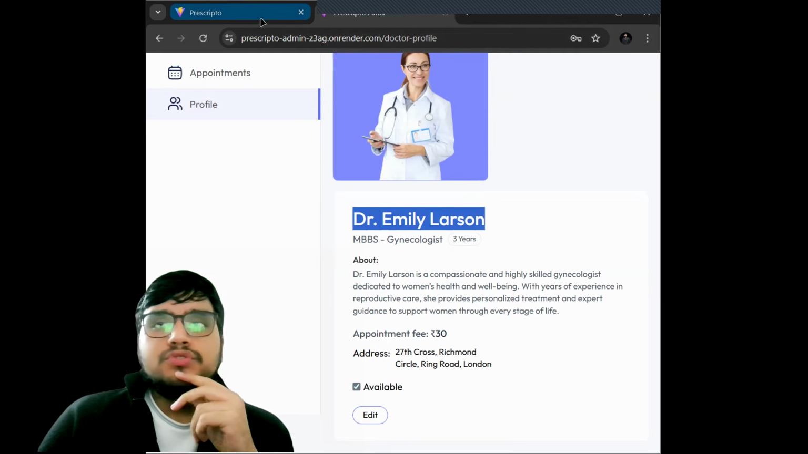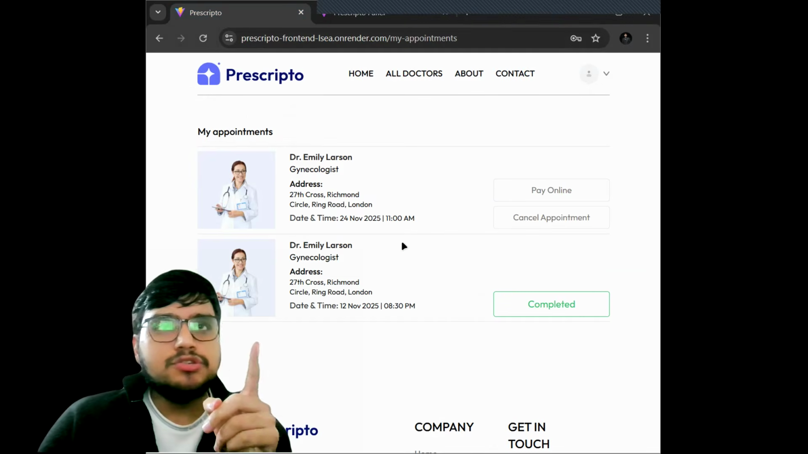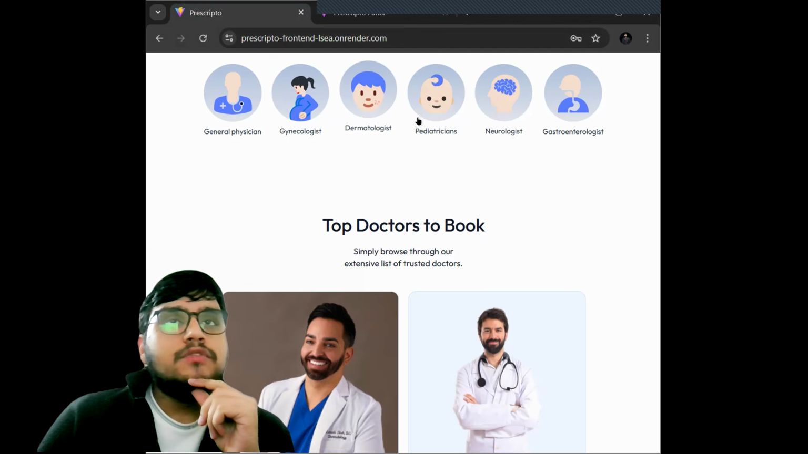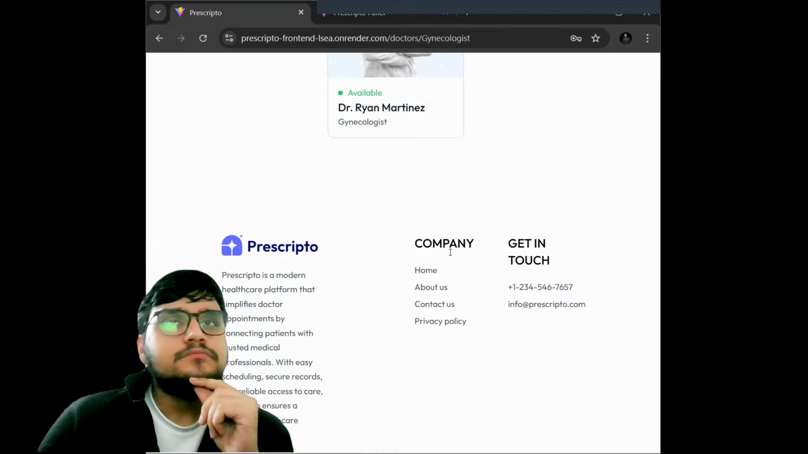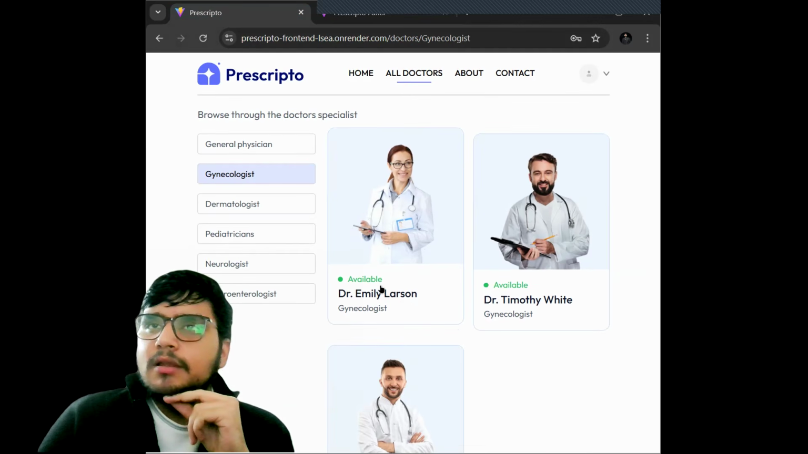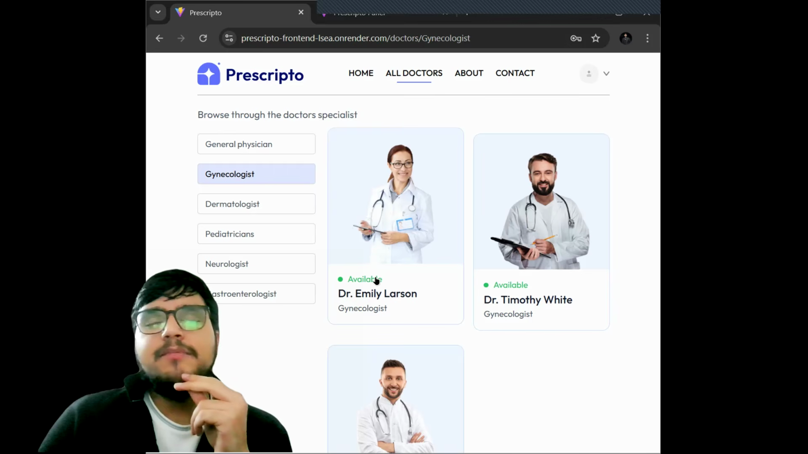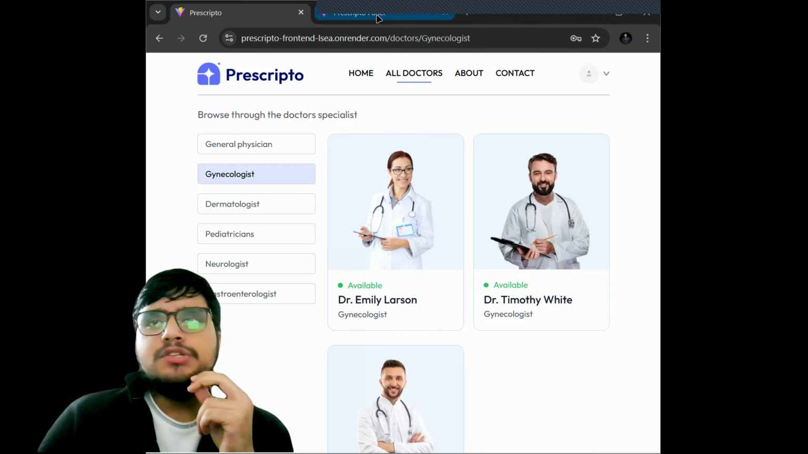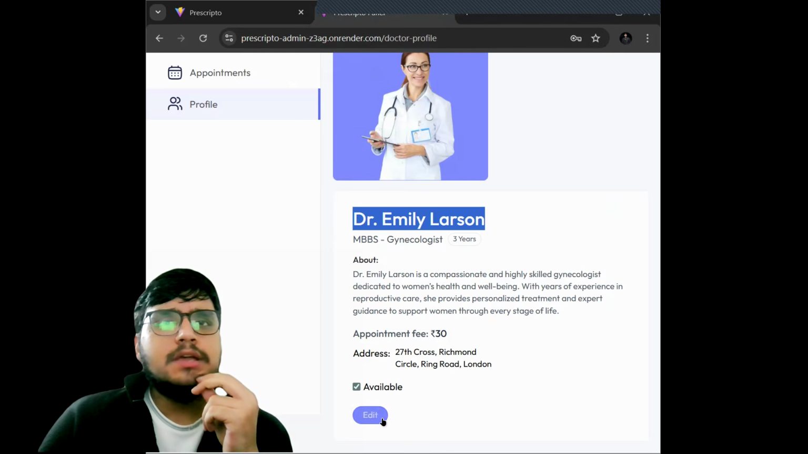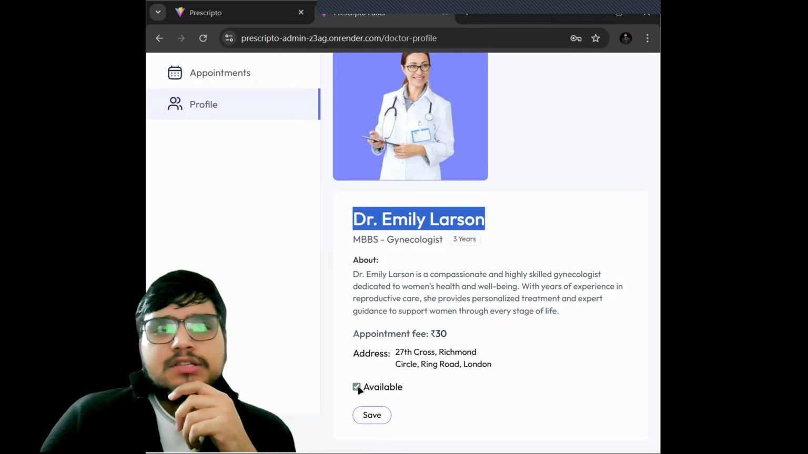If you go onto the main user page, go into home and check for Dr. Emily, you will see that Dr. Emily is currently available. But Dr. Emily might want to go somewhere and she isn't available for 2 days. So she can just edit her availability status. She can just uncheck this checkbox and save.